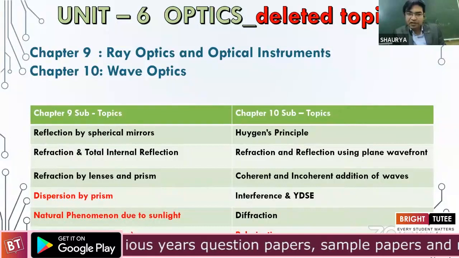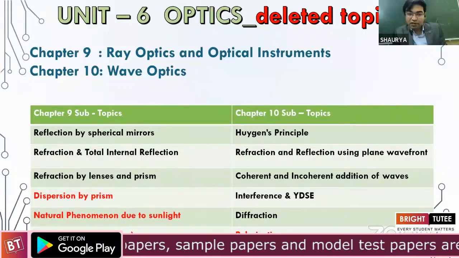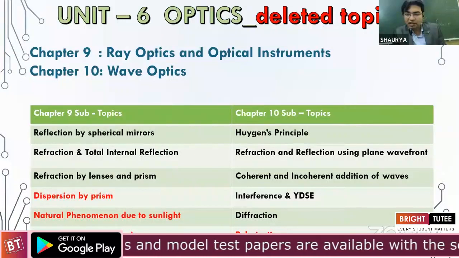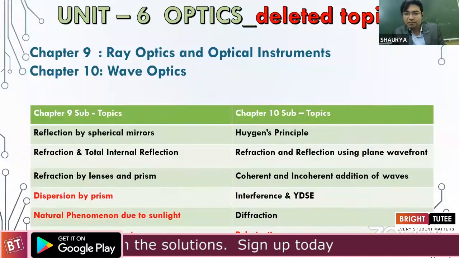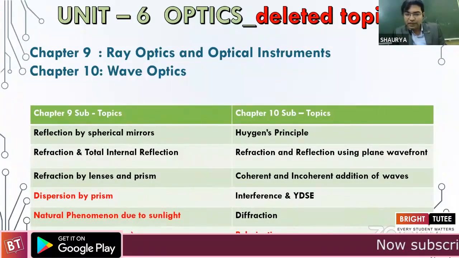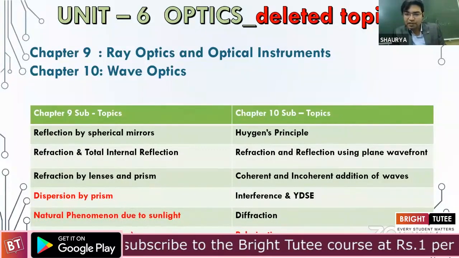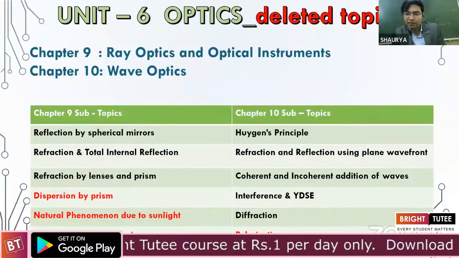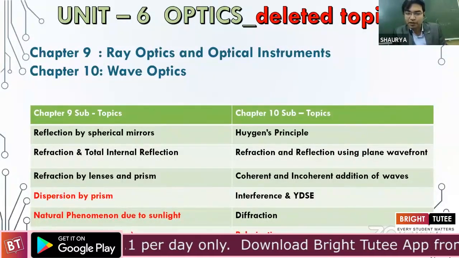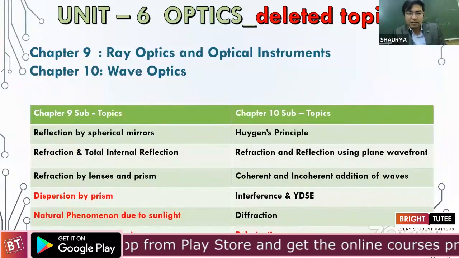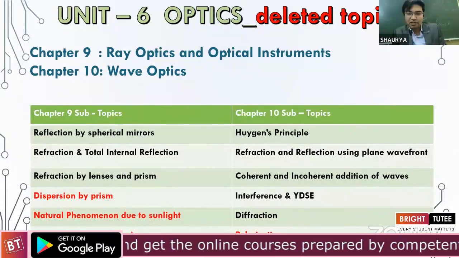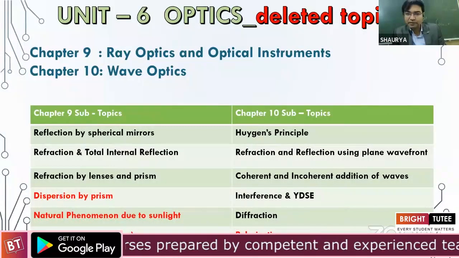However, the next topic, the natural phenomena due to sunlight, where we discuss all these theoretical aspects like why does the sky appear blue or why does the sun appear reddish during sunrise and sunset. All these have been removed. Under optical instruments, both the microscope and telescope are very much there with their deductions for magnifying power. We can even expect numericals coming out of it. But the eye part, the entire eye, its parts, its functions, the defects, all of it has been completely removed.